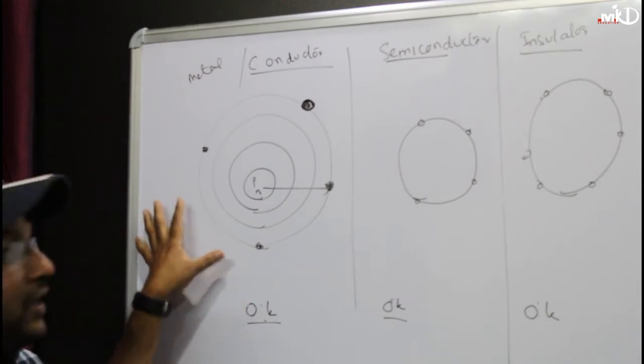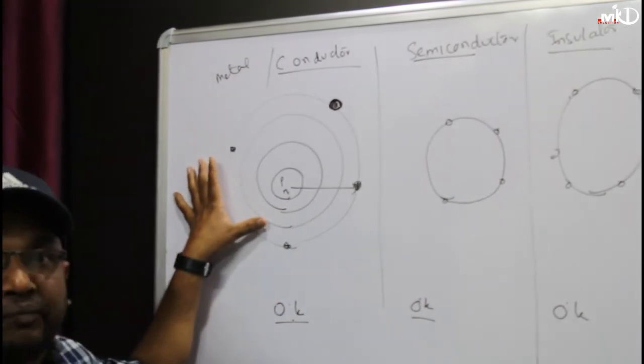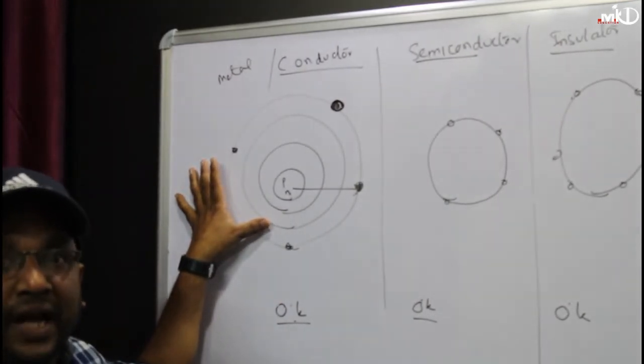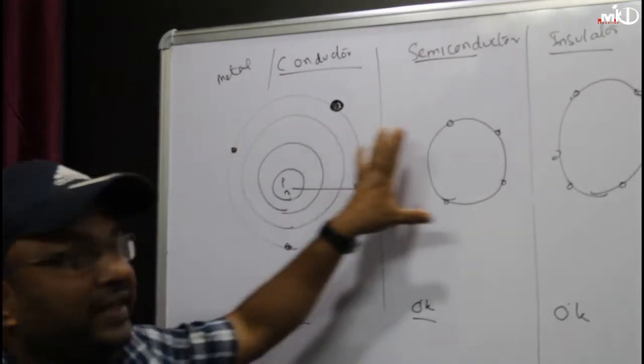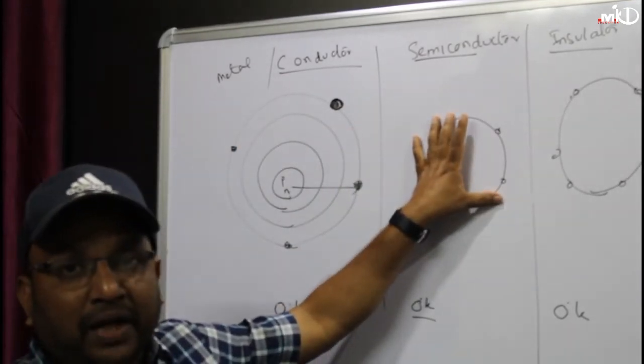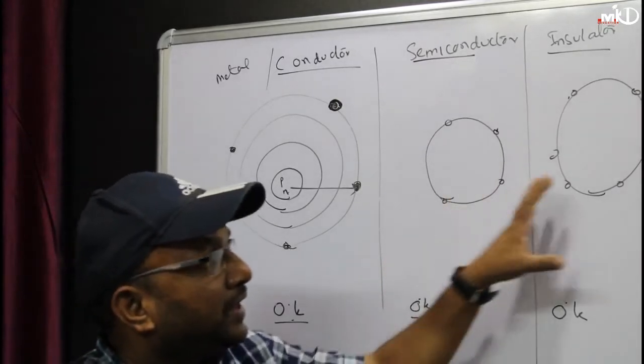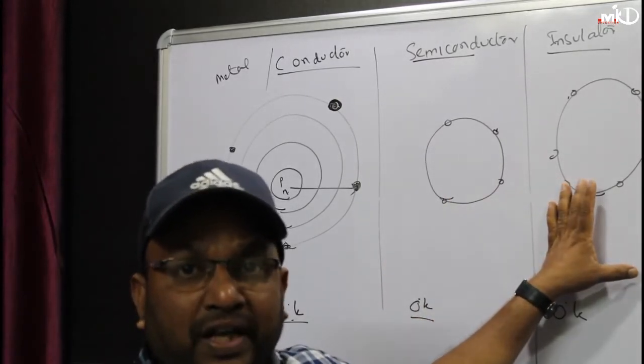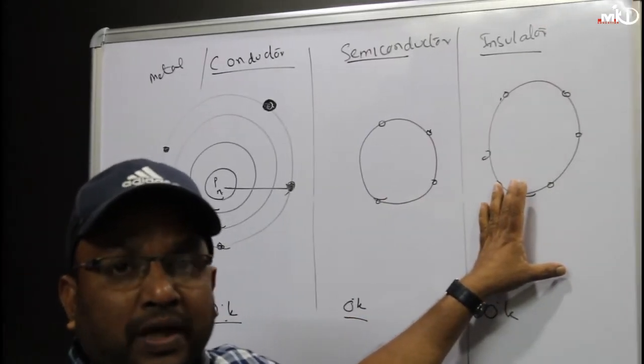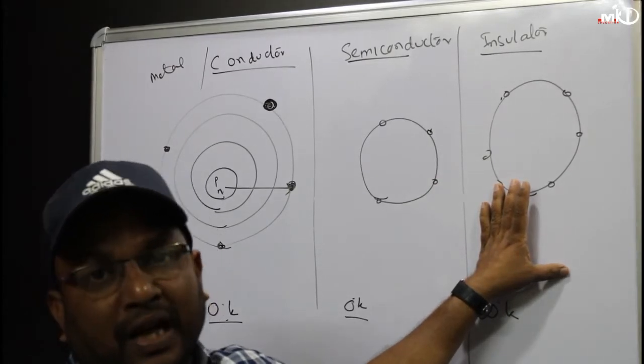In the metal I can get free electrons at 0 degree Kelvin, whereas in case of semiconductor I may not get free electrons at 0 degree Kelvin, and in case of insulator it is very hard to get free electrons at 0 degree Kelvin.